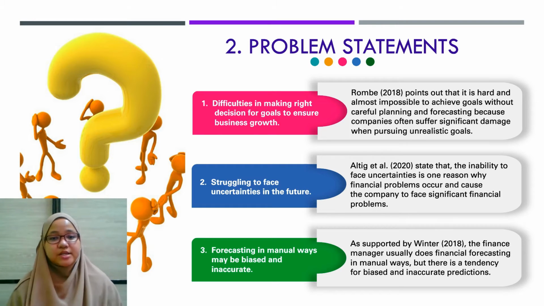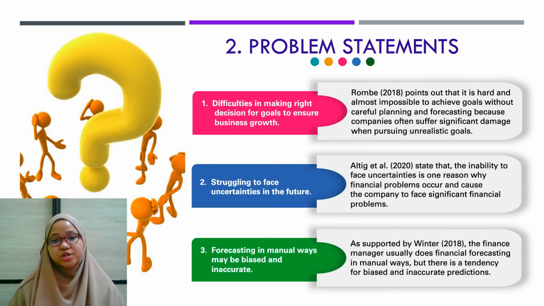Third, forecasting in manual ways may be biased and inaccurate. As supported by Winter 2018, the finance manager usually does financial forecasting in manual ways. Therefore, there is a tendency toward biased and inaccurate predictions.